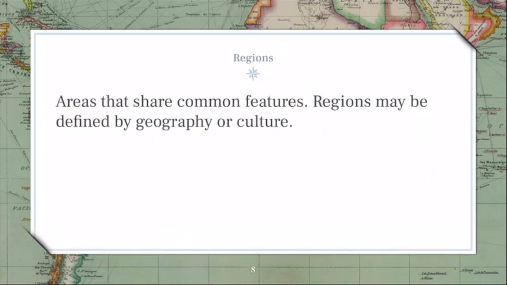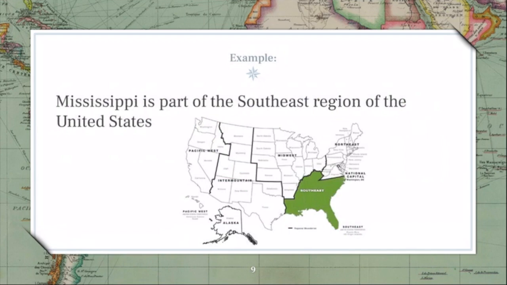Next, we have our regions. So regions share common features. They may be defined by geography or culture. And so our United States, for example, is broken up in different regions, right? And so Mississippi is part of the southeast region of the United States, right? You probably have heard the terms Midwest or Northeast or the West or the Southwest, right? You've heard of these different regions.